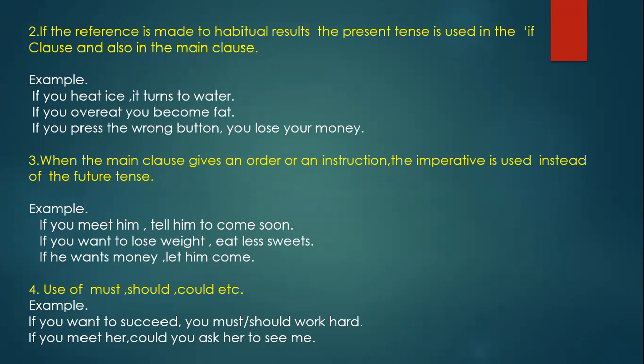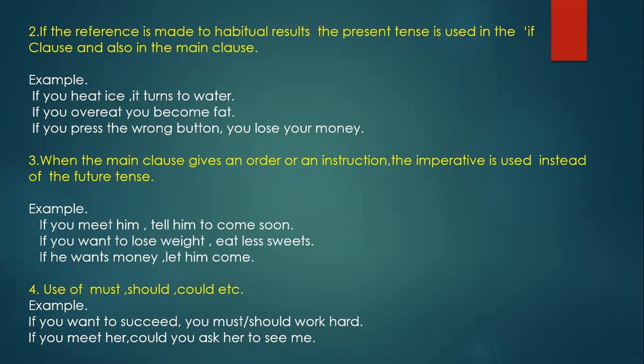Now, if you press the wrong button, you lose your money. Carelessly, if you press the wrong button. So the first if clause, if you press the wrong button. First sentence, heat, overeat, second sentence, third, press. All these verbs are in the present tense. If you press the wrong button, you lose your money.